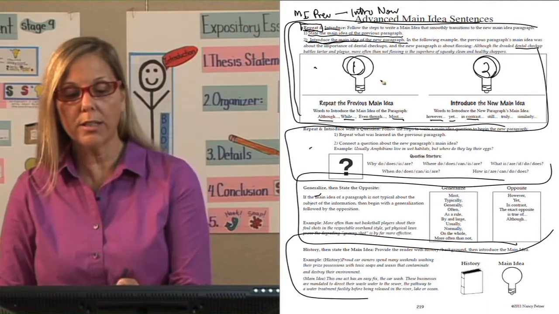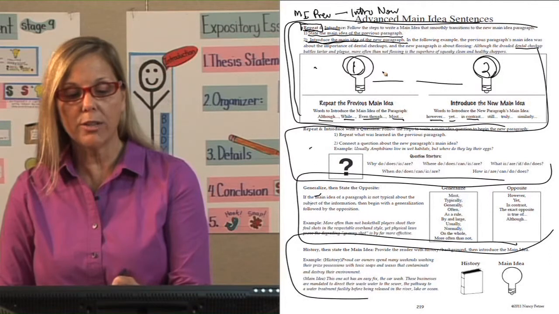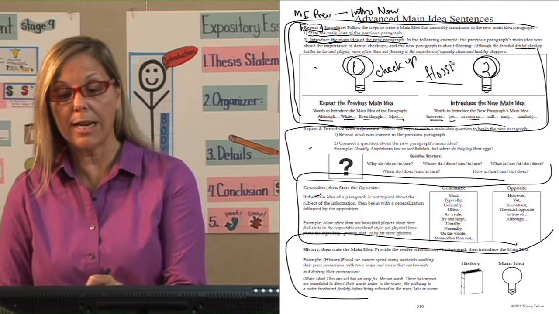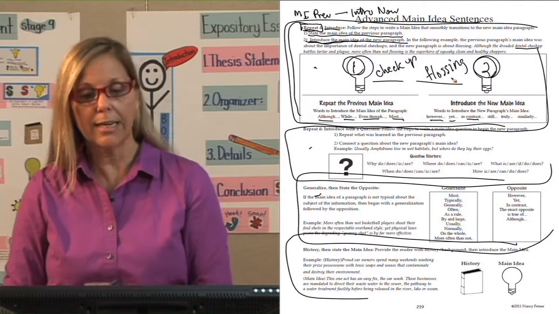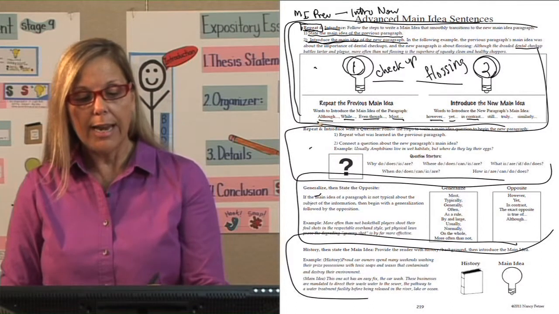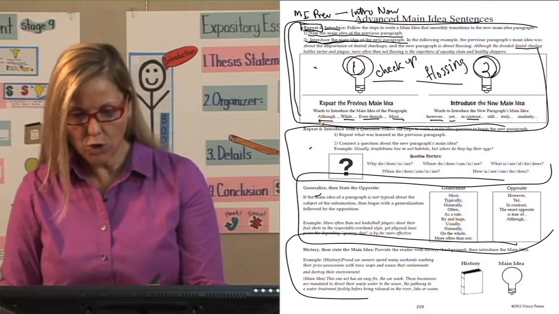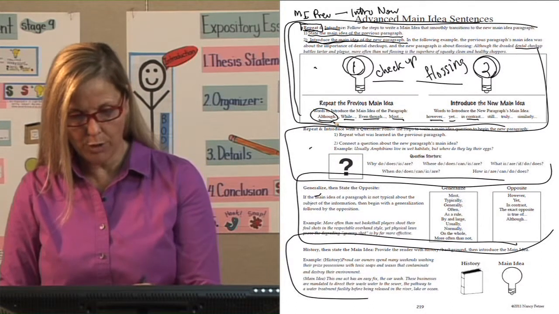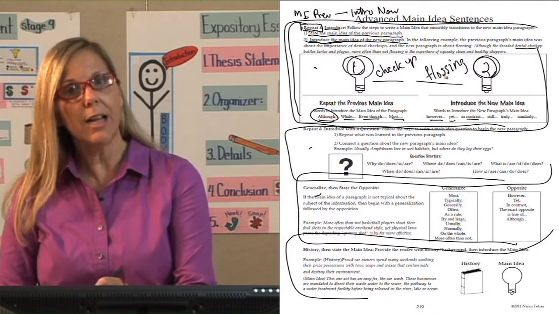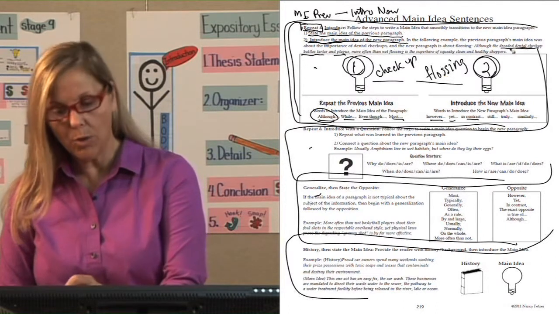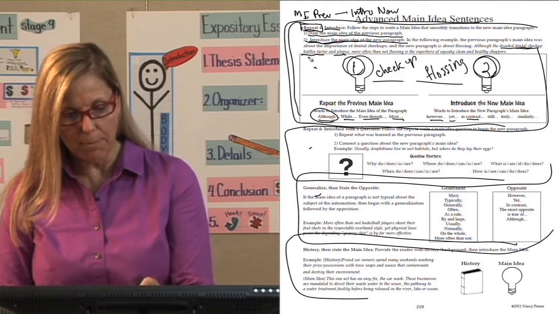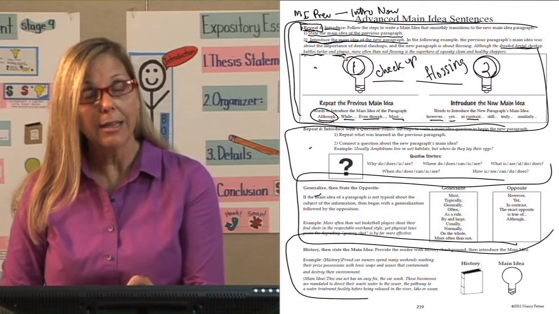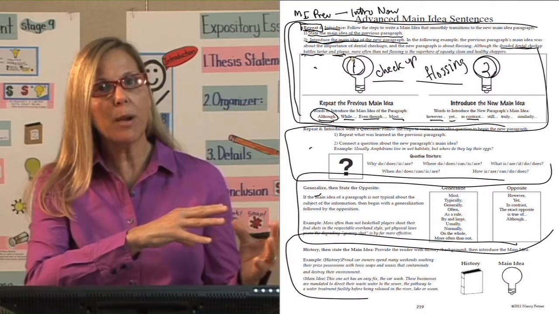I make 2 lines on my paper and I just put checkup. What's my new main idea paragraph going to be about? Flossing. Now I go over and I'm going to choose a starter word. So I've chosen although. Then I'm going to introduce the main idea of this second paragraph. Although the dreaded dental checkup battles tartar and plaque, so that's reminding you what the previous paragraph was about.